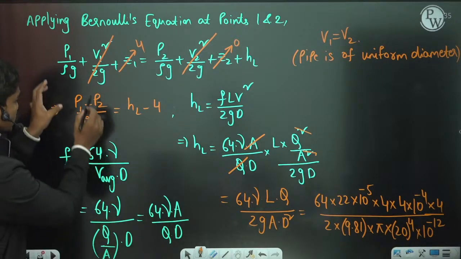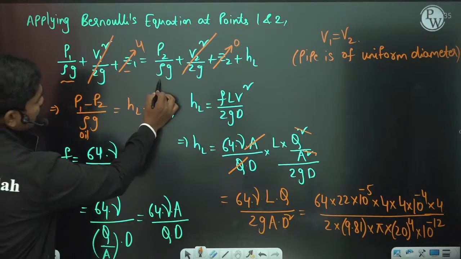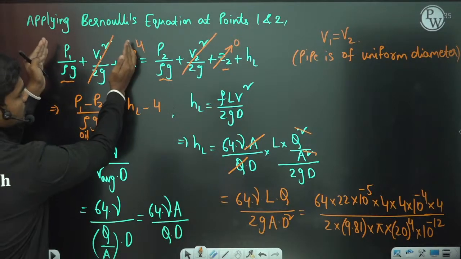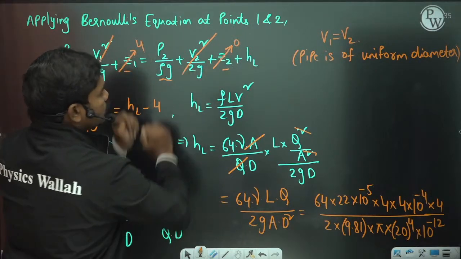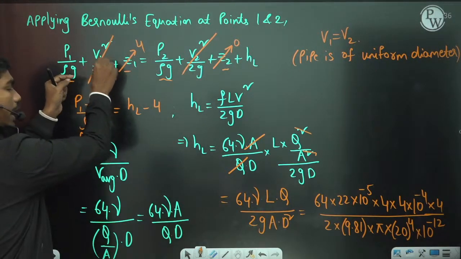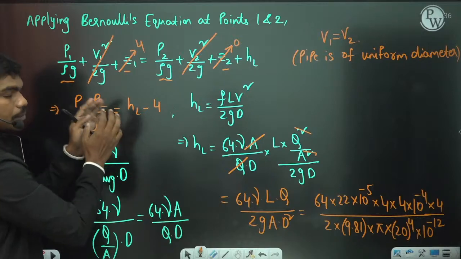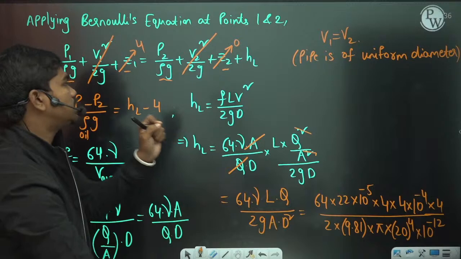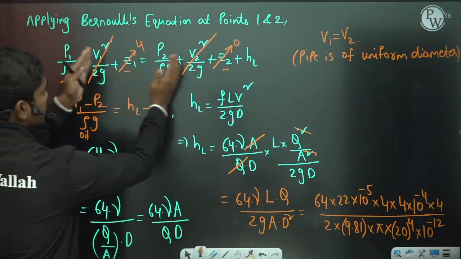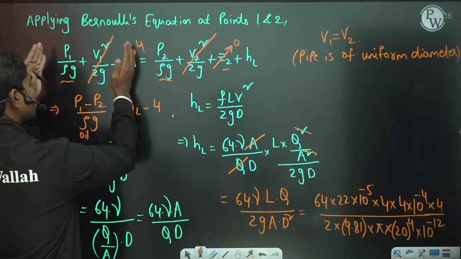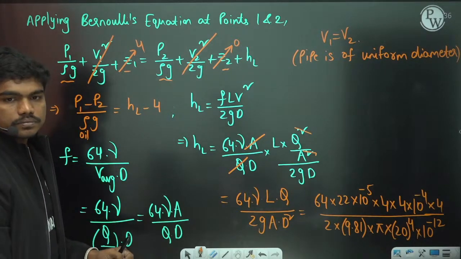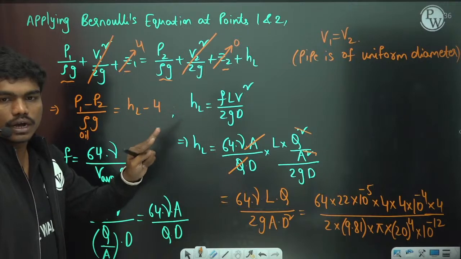So it depends on this summation P1 by rho g plus Z1 and P2 by rho g plus Z2, because velocities got cancelled. If this quantity actually is higher than this quantity, then the flow is actually from the first point to the second point. Okay, so it depends upon flow. Flow always happens from high energy point to low energy point. So if you calculate energies at these two locations and if you get this as the higher energy, then definitely flow happens from point 1 to 2. Okay, that's how actually we decide the direction of the flow.